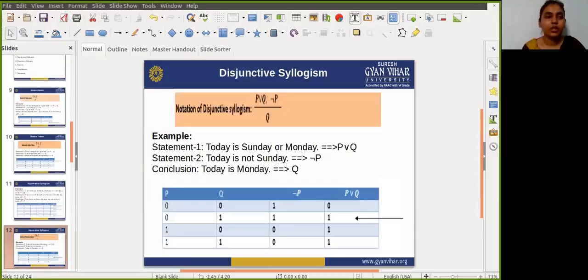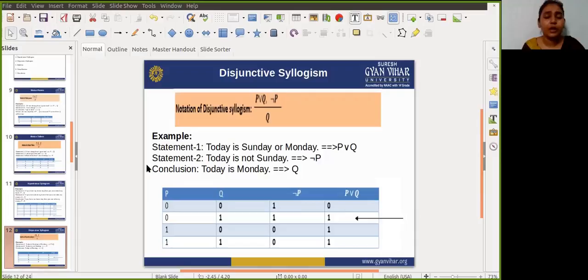Next one is disjunction syllogism. This rule states that if P or Q is true and not P is true, then Q will be true. So it will be represented as P or Q and not P. Okay, so I'm taking an example.